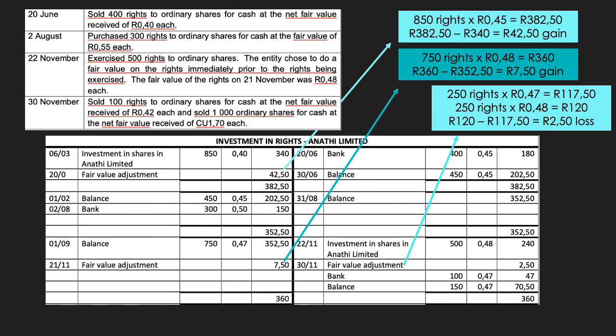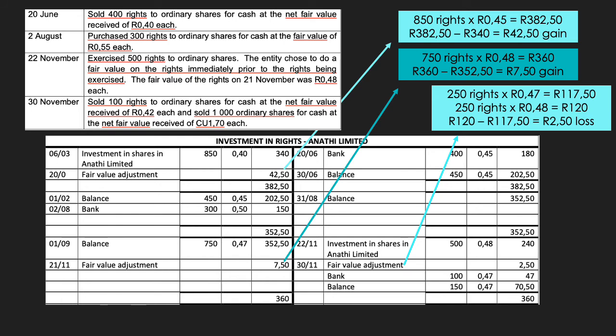We know that we now need to fair value the investment in rights before accounting for this transaction. Once again, that net fair value received is after the brokerage fee of 5 cents has been deducted from the gross selling price or the gross fair value. In order to get the true selling price, we need to add back the brokerage fee, which then gives us an amount of 45 cents per right. We have 850 rights to ordinary shares, which we multiply by this new fair value price of 45 cents in order to give us the fair value of the rights to be